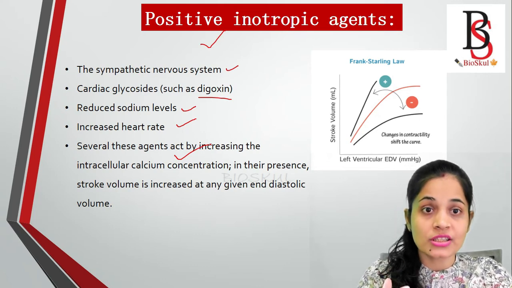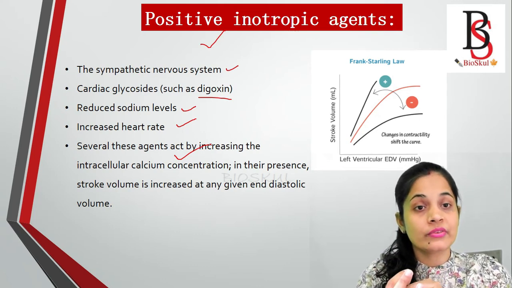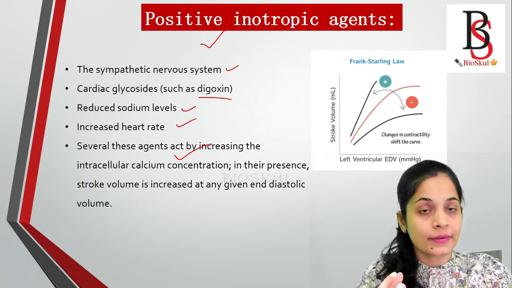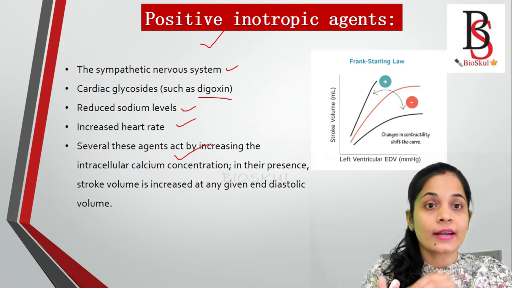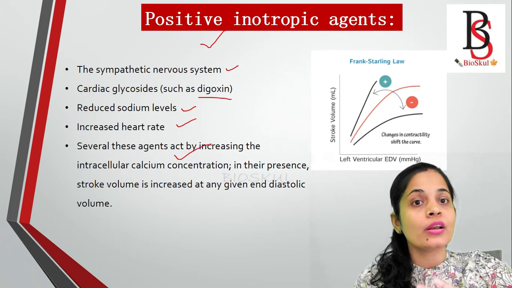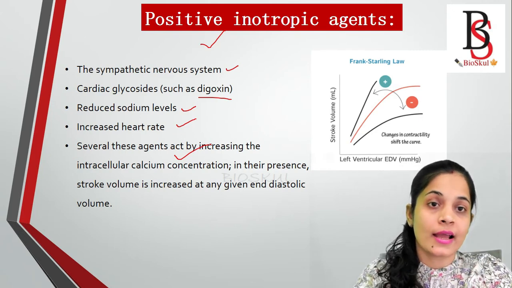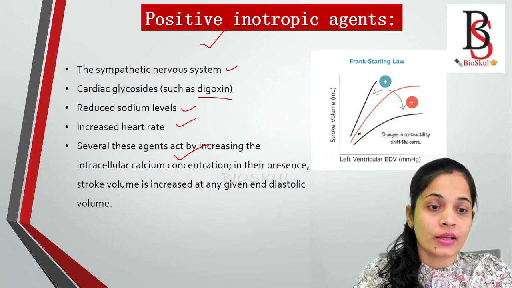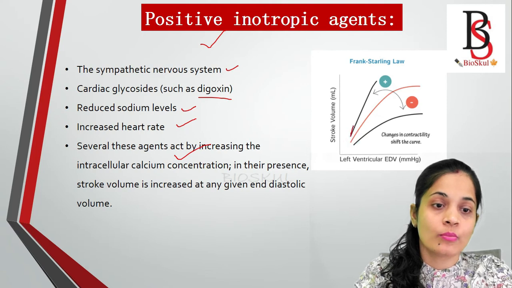All these factors increase the contractility of the heart. If the contractility of the heart increases, then the stroke volume will also increase, and the end diastolic volume and stroke volume curve will move to the right.